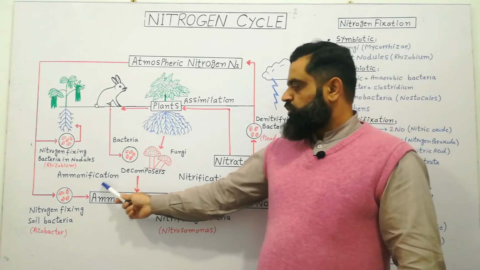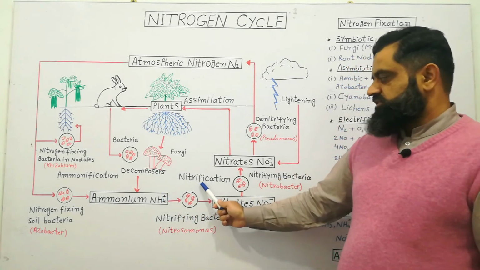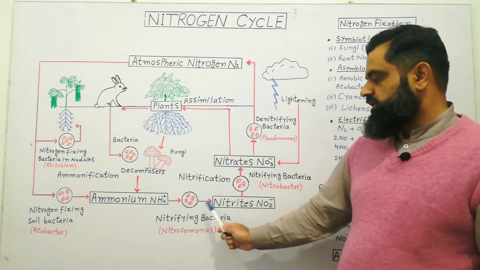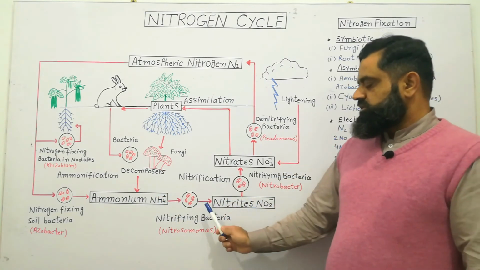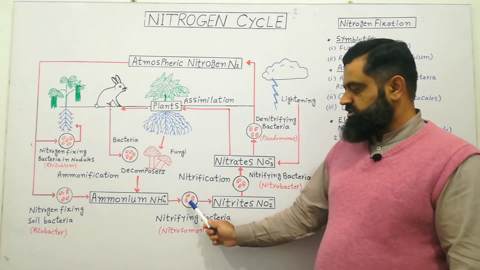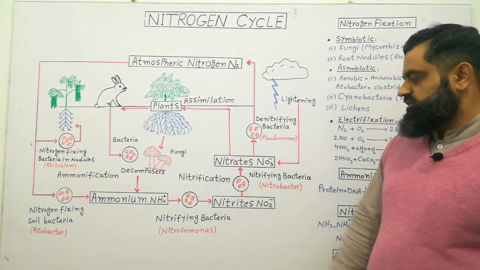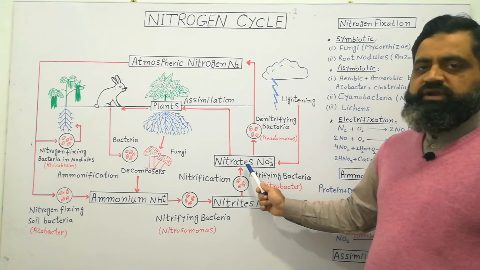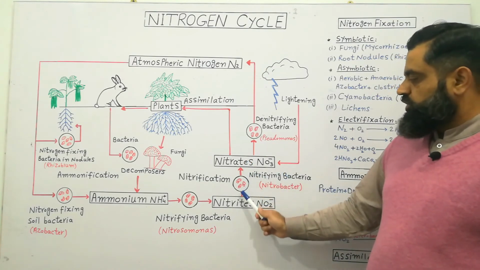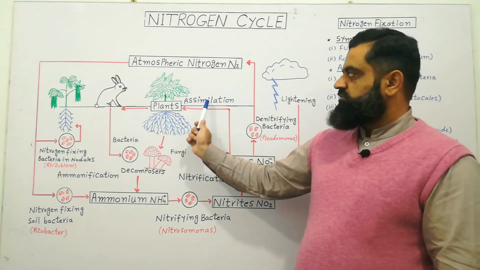When there is enough pool of ammonia or ammonium ions in the soil, then the second step takes place, which is known as nitrification. During nitrification, this ammonia or ammonium ion is converted into nitrite ions. This process takes place with the help of nitrifying bacteria known as Nitrosomonas. These bacteria convert ammonia into nitrite. In the next step of nitrification, nitrites are converted into nitrates with the help of nitrifying bacteria known as Nitrobacter. Nitrobacter converts nitrite into nitrates. These nitrates are available for plants for assimilation.